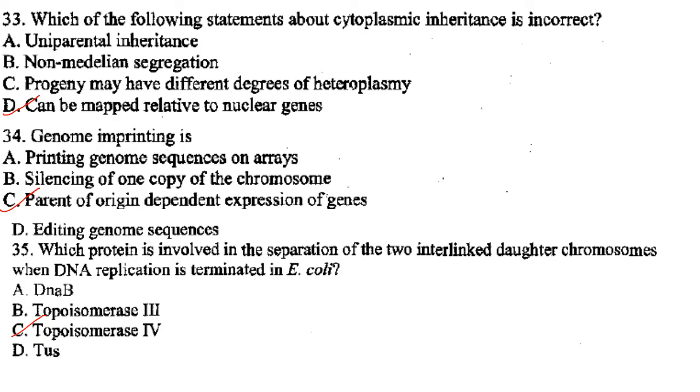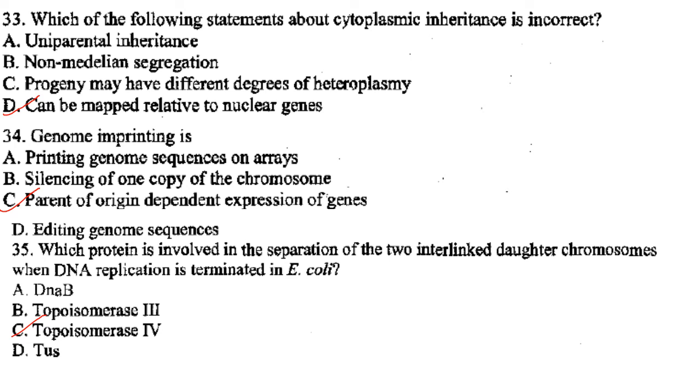Then next one. Which of the following statements about cytoplasmic inheritance is incorrect? Uniparental inheritance. Yes, it is maternal inheritance. Cytoplasmic inheritance is for mitochondria and chloroplast. Okay. So it is uniparental inheritance. Yes, it is maternally inherited. They show non-Mendelian segregation. Of course, that is also correct. Progeny may have different degree of heteroplasmy.